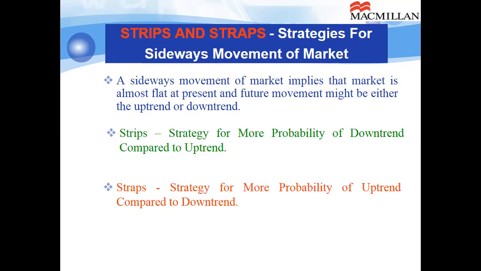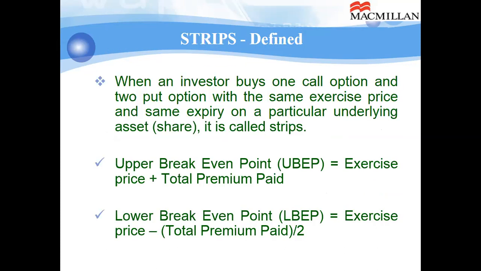That means the market is more likely to go downside. So you want to capture more benefit when the market goes down, and there's a little chance of the market going up. So you create a strips. Buy one call option, which gives you almost a 50% chance of gaining, and two put options you have purchased give you the benefit when the market goes down. You pay the premium in both cases, so you have something like a win-win situation.